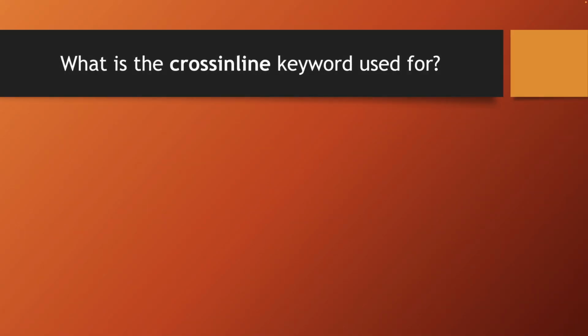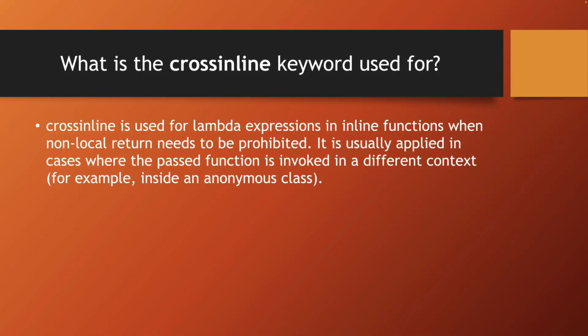What is the keyword crossinline used for? Crossinline is used for lambda expressions in inline functions when you need to forbid non-local return. It's usually applied when the passed function is called in a different context. For example, inside an anonymous class.